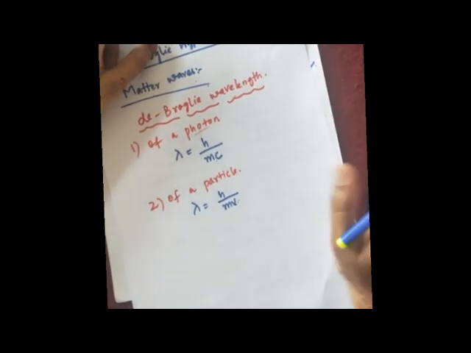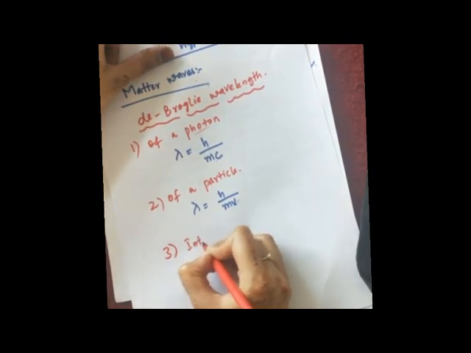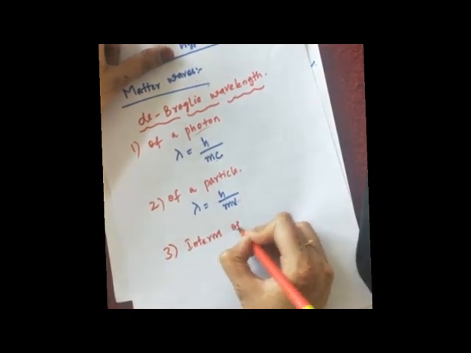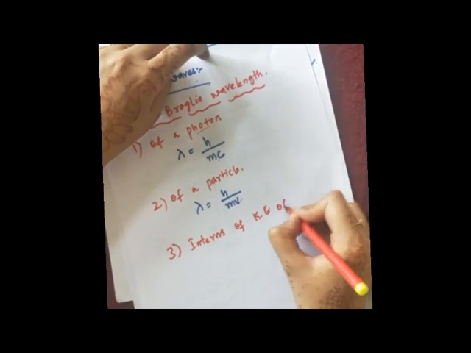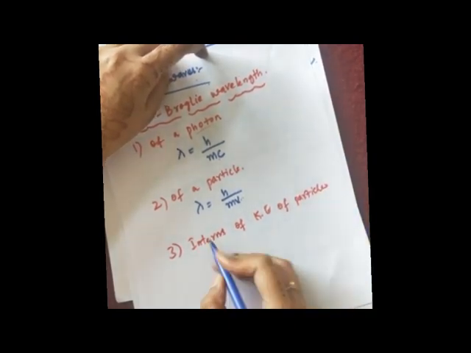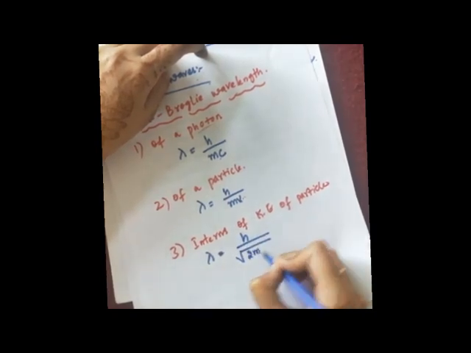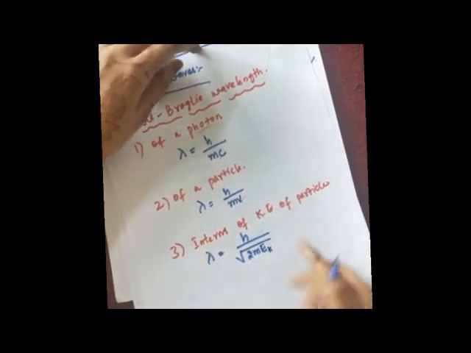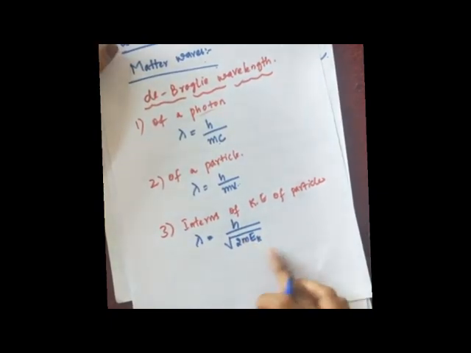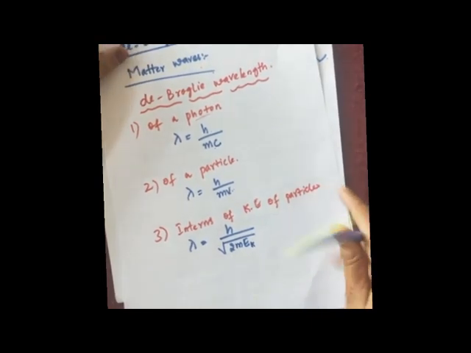Then there is de Broglie wavelength in terms of kinetic energy of the particle. What is that equation? It is given by lambda is equal to h upon under root of 2m E_k, or simply in some books they write K. K is nothing but kinetic energy. So again mention the terms here.